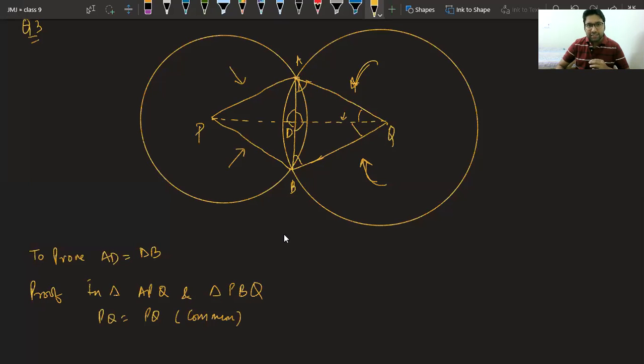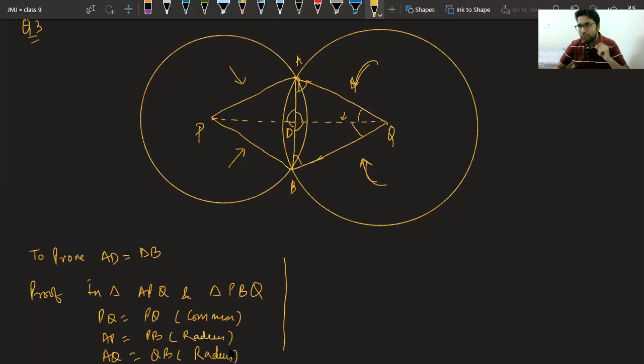So the second thing is AP is equal to PB, both radius of first circle, and third thing is AQ equal to QB, again both are radius. Can we say the triangles are congruent by criteria? Class? Very good, Yuvika. One second, someone is there in the waiting room.